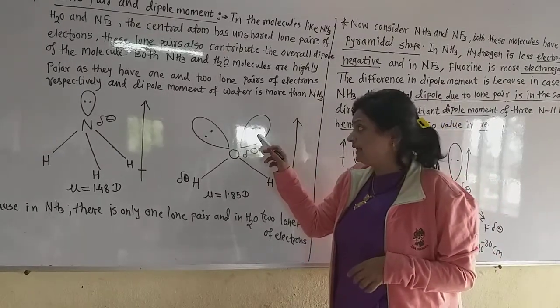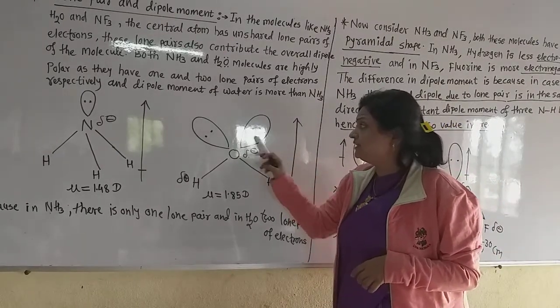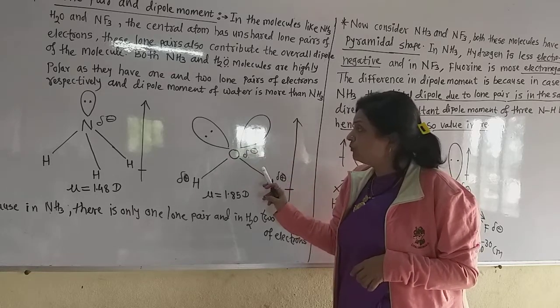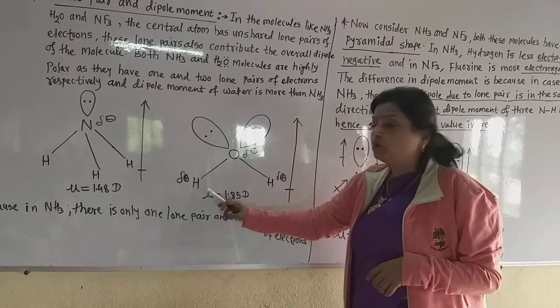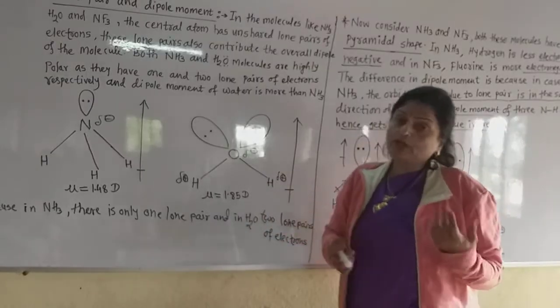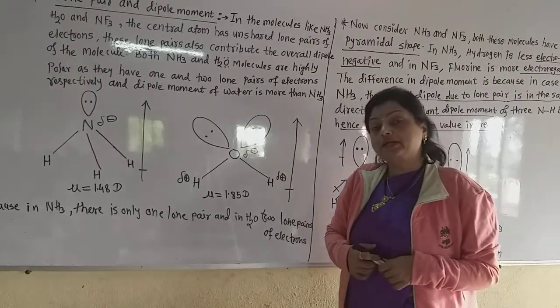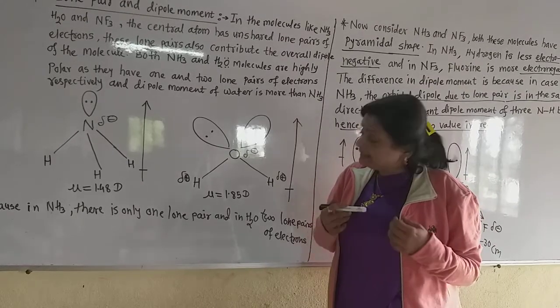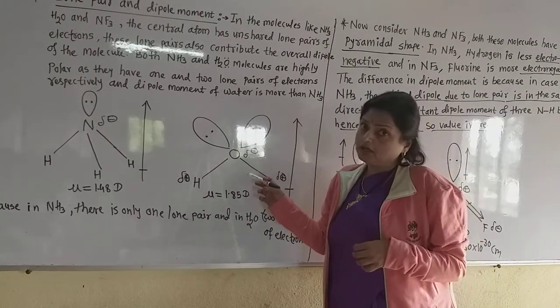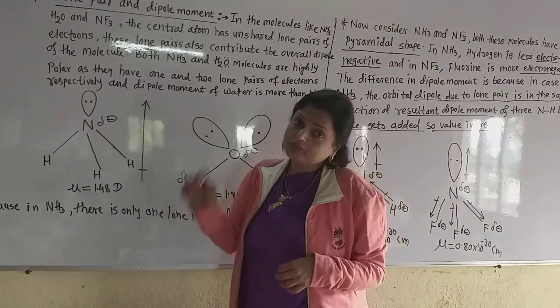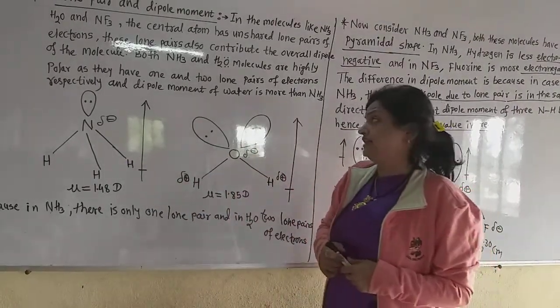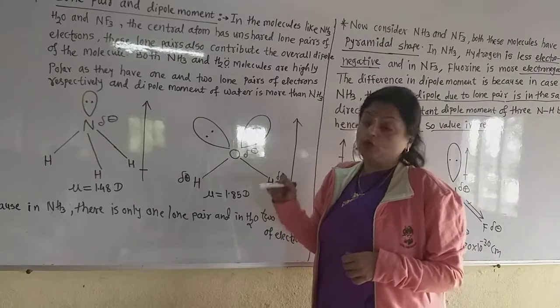Because there is repulsion between the lone pair and bond pair, they push the bond pairs closer, and the regular tetrahedral bond angle of 109 degree 28 minute decreases to 104 degree 28 minute in water and 107 degree in ammonia. We know that from hybridization. Now this is the effect of the lone pairs.